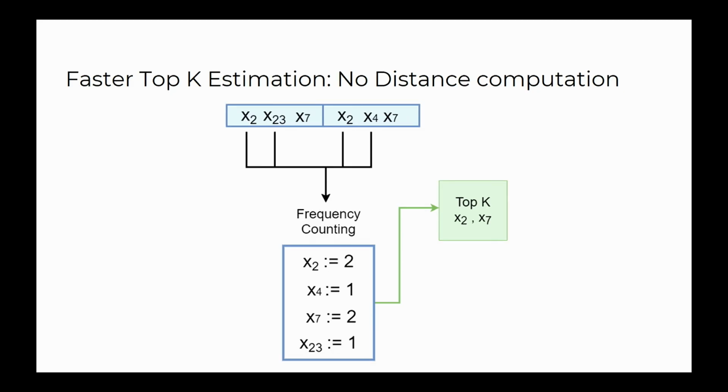So we can see here we can take the vectors, if those are the reservoirs we sample from the hash tables, and we can do frequency counting, and the most frequent elements are the ones that we're returning as our top K nearest neighbors. So we have that, and that works great on single machines. It's incredibly fast. But how can we do it in a distributed setting?